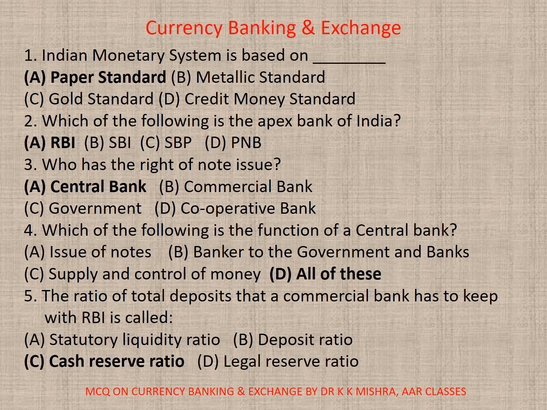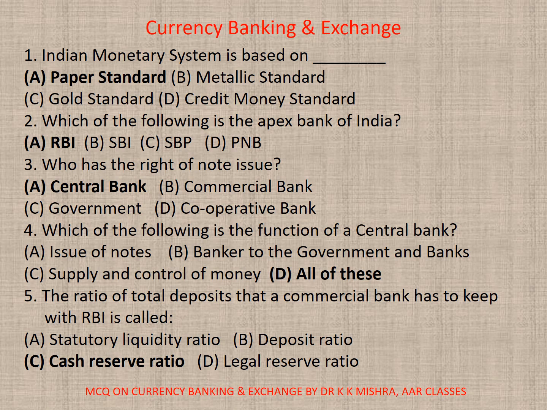2. Which of the following is the apex bank of India? A. RBI, B. SBI, C. SBP, D. PNB. Correct option is A. RBI. 3. Who has the right of note issue? A. Central bank, B. Commercial bank, C. Government, D. Cooperative bank. Correct option is A. Central bank.